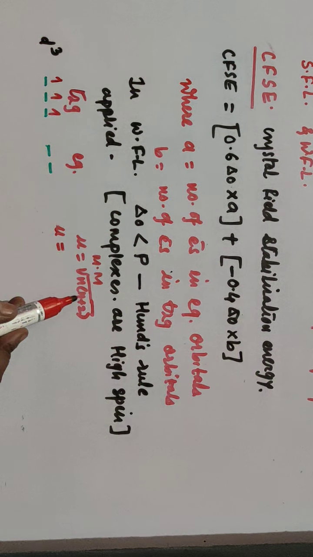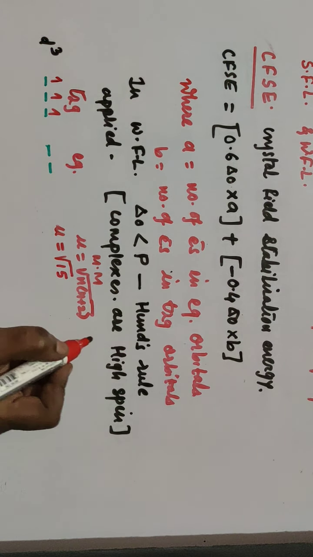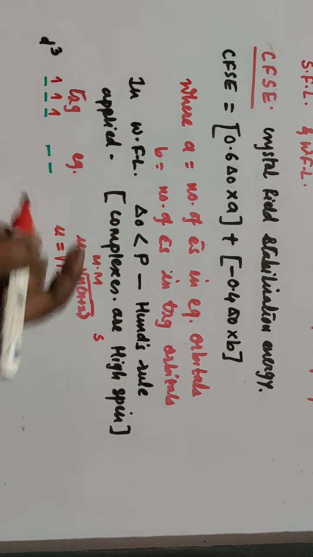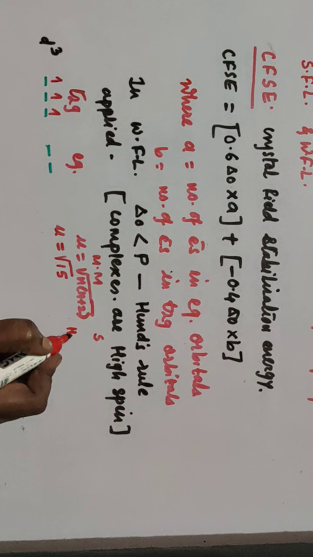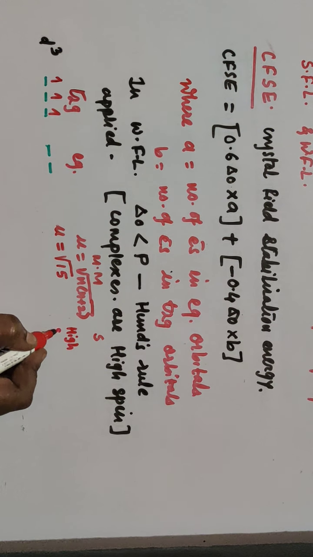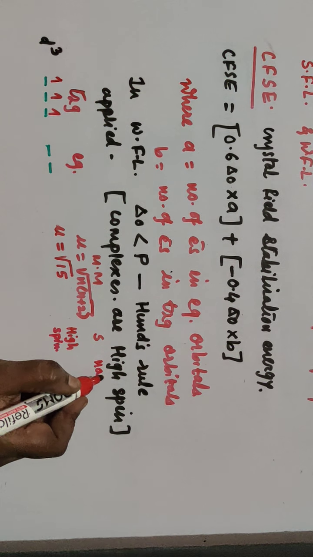So 3 into bracket 3 plus 2, it is 5 into 3, so it is under root 15. What about spin now? I told you nature is paramagnetic, so spin is high spin. High spin. Nature: paramagnetic.